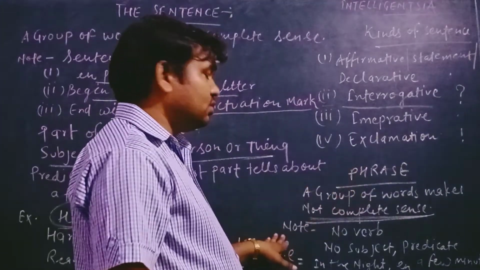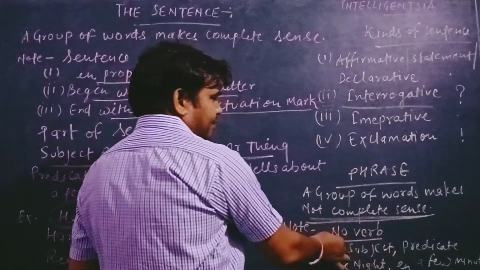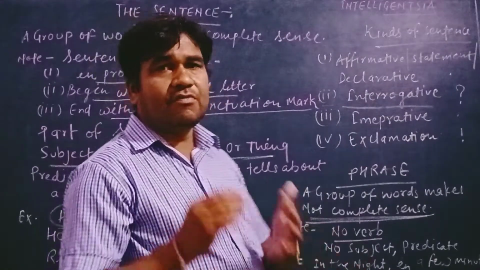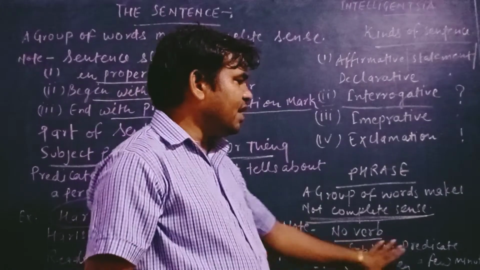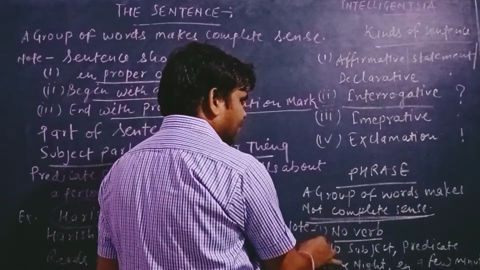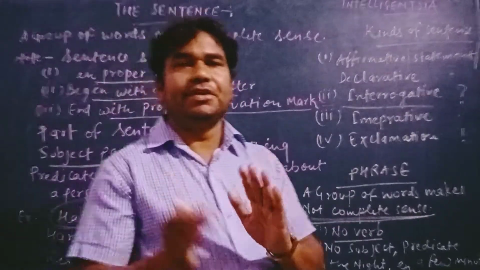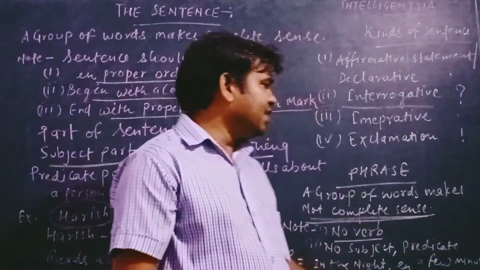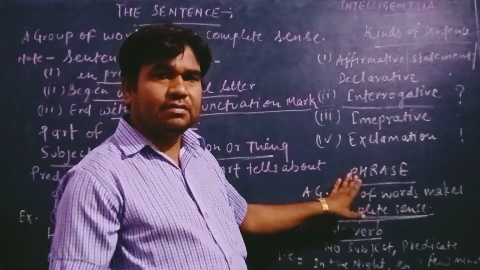So note and remember: in a phrase no verb is given, and no subject and predicate is given. This is the recognition condition of a phrase.